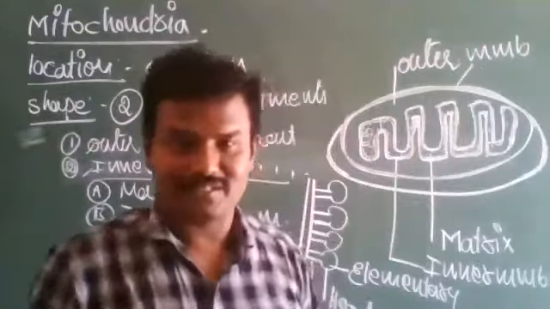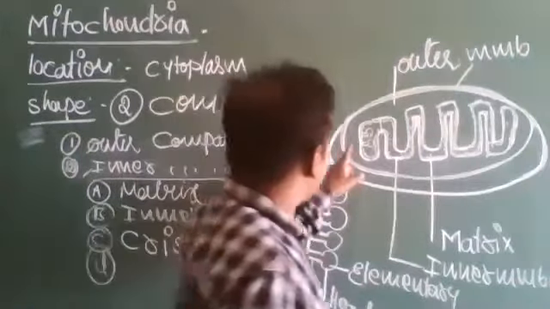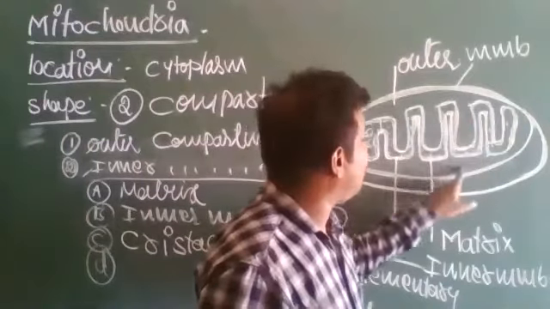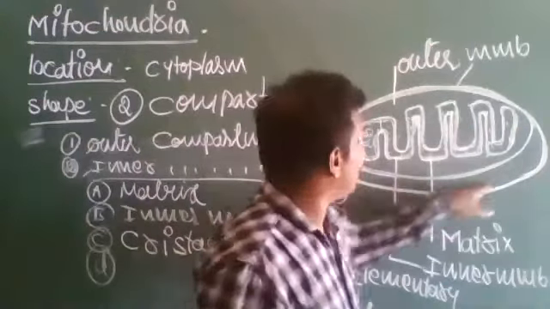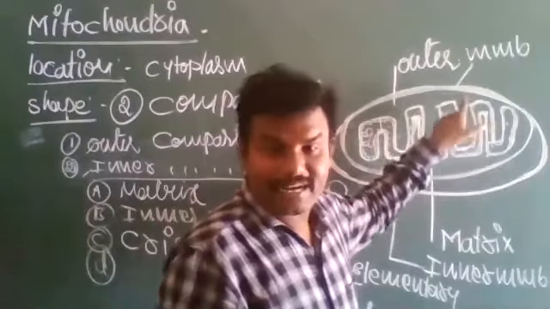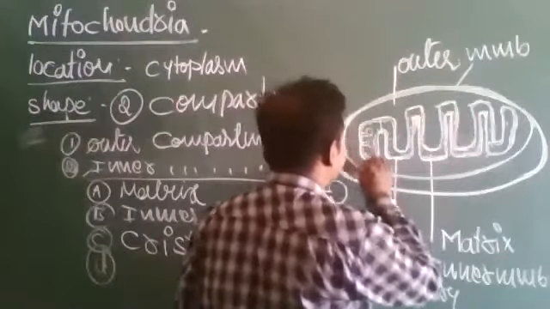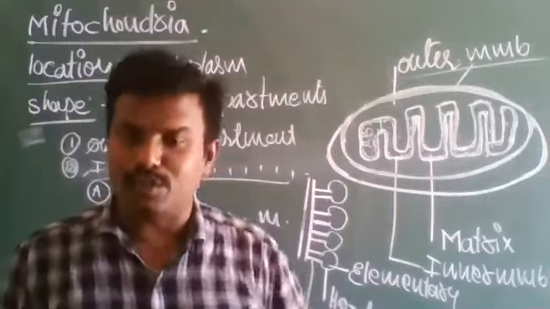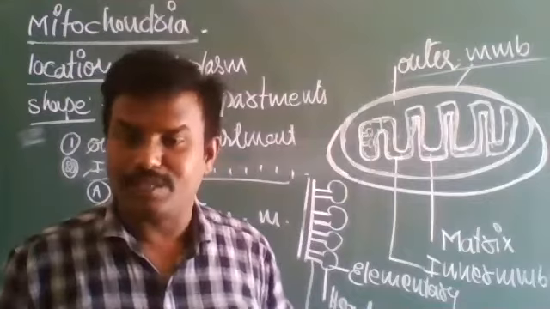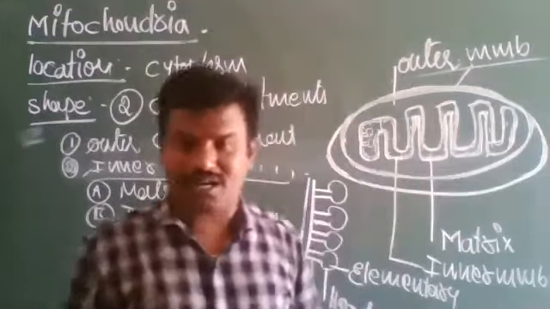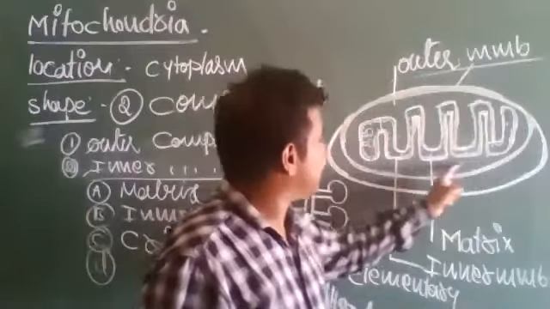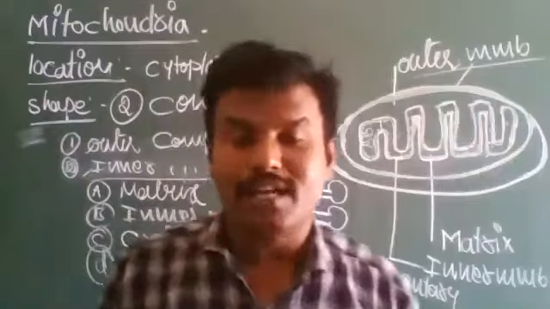So in between the two folds, there is a space called the outer compartment. This compartment is surrounded by a smooth layer called the outer membrane. The outer membrane is smooth, and there are no projections on it.